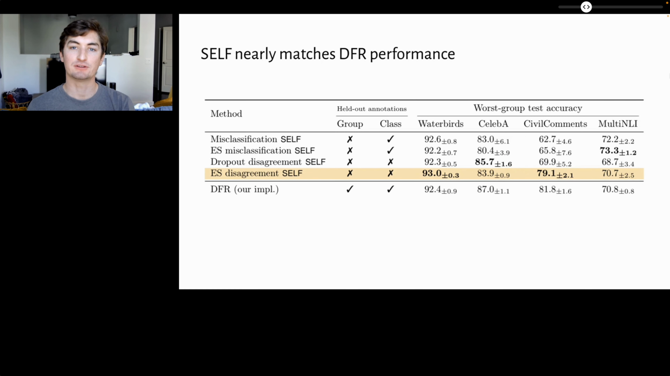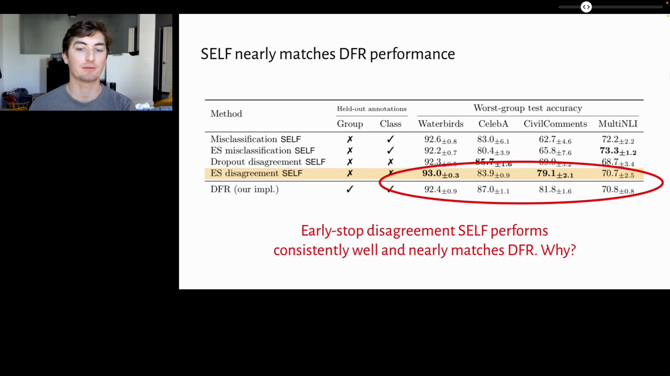We compare using different types of misclassification and disagreement for our SELF algorithm, and we find that early-stop disagreement SELF performs consistently well and nearly matches DFR. We propose two hypotheses for this good performance.